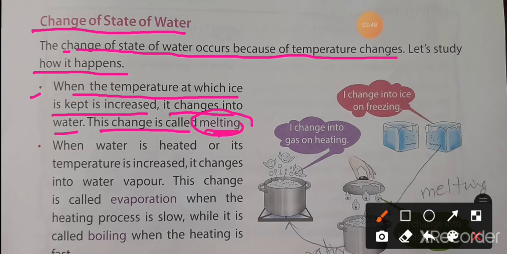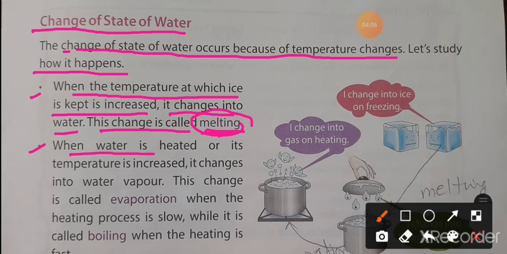If we put ice cubes in the sun, we find that the ice cubes are melting. They change into water form. That is known as melting. Okay. The next is